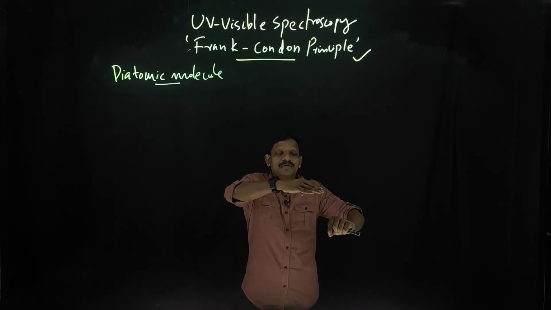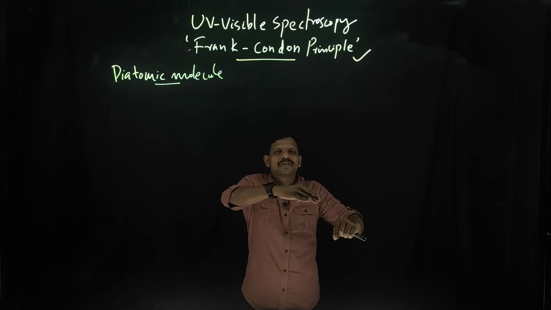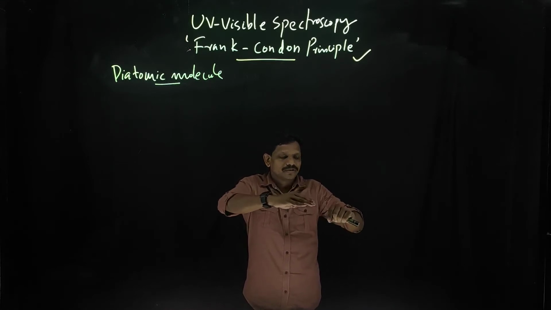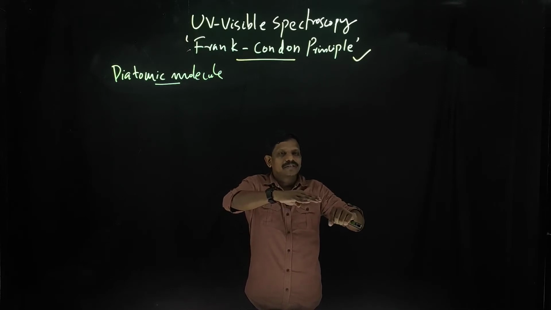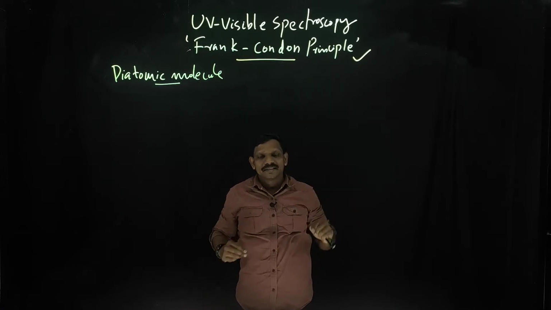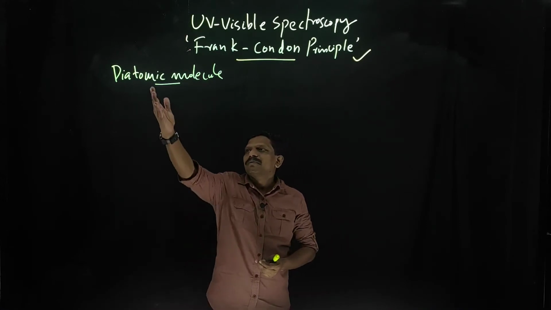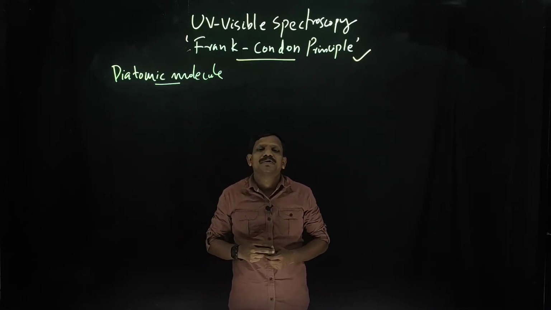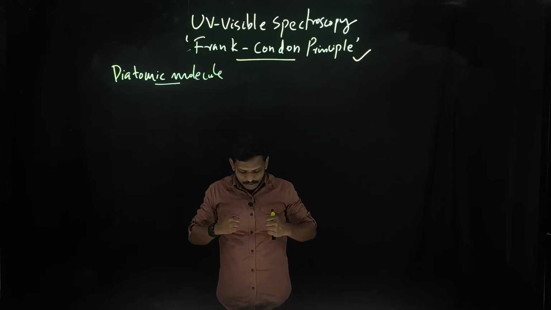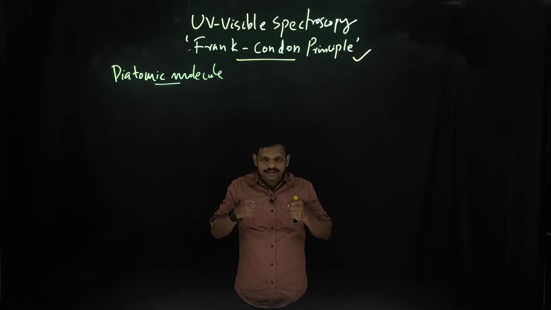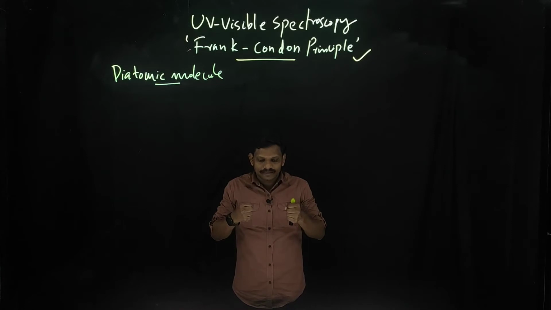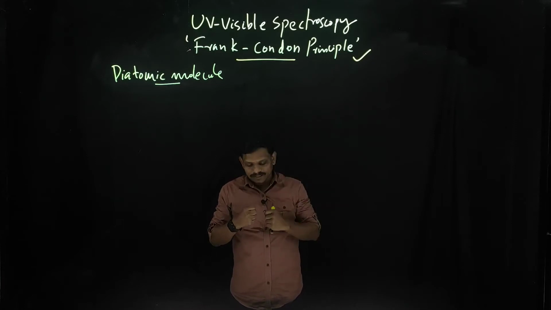So the transition goes from the ground state of vibration to the excited state. We will discuss this especially in the case of a diatomic molecule, where the molecule is vibrating like this and the electronic transition is taking place.